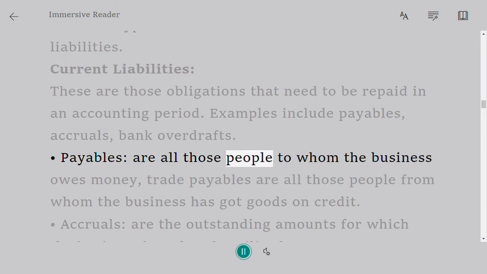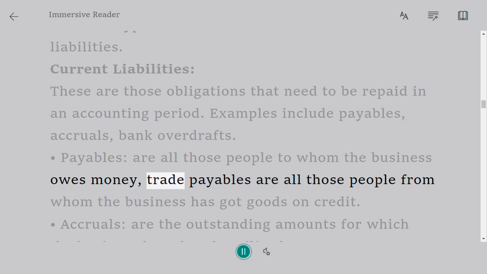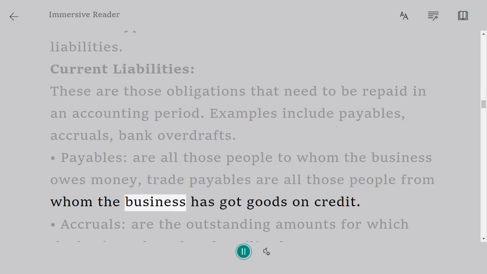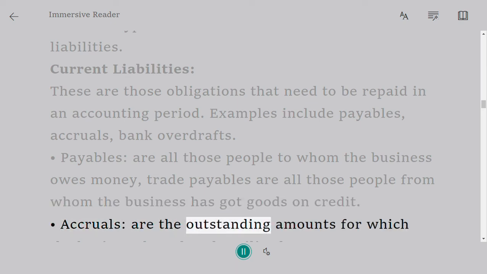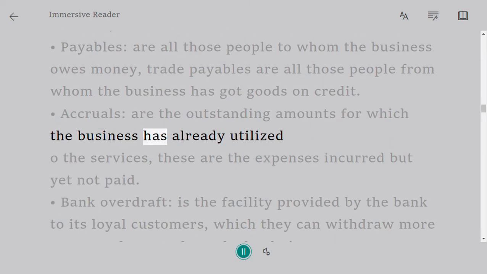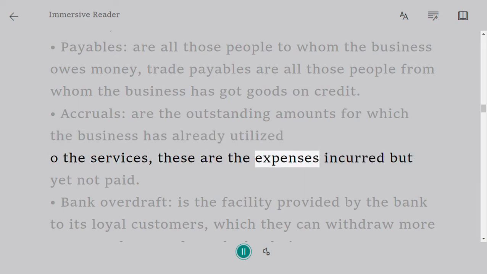Payables are all those people to whom the business owes money. Trade payables are all those people from whom the business has got goods on credit. Accruals are the outstanding amounts for which the business has already utilized the services; these are the expenses incurred but yet not paid.